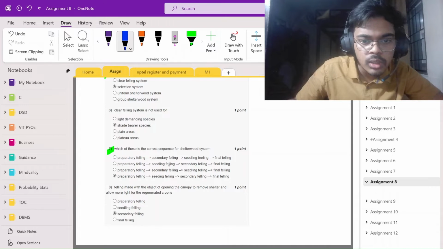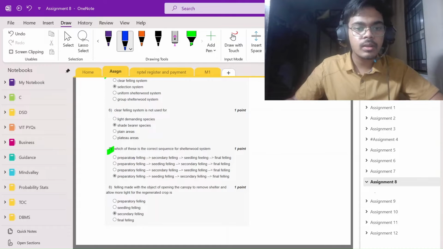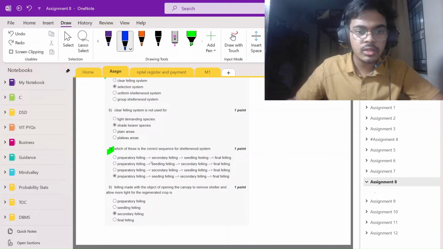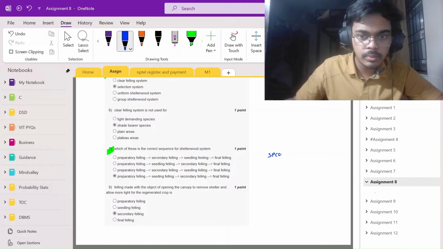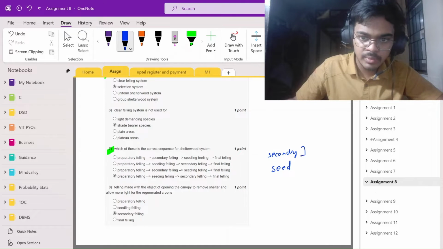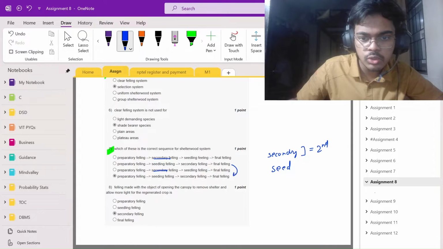The third easy portion could be this, the whole order. You can see that the first and last are the same. Only the confusion is between these, secondary, then something related to seed. Secondary means second, so it should come in second position. So in first position, this option is wrong. So only these two could be correct.